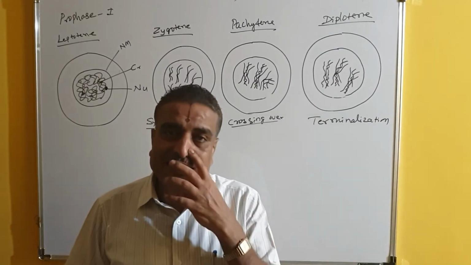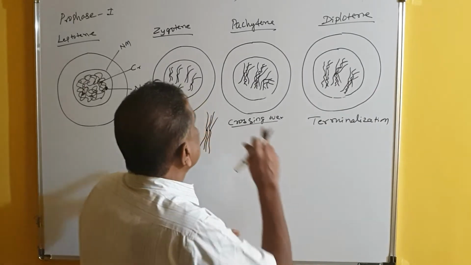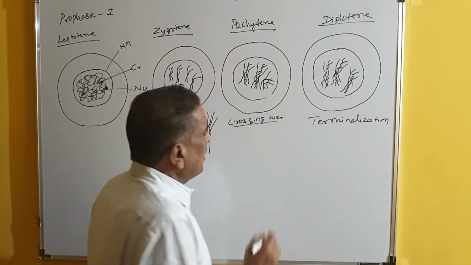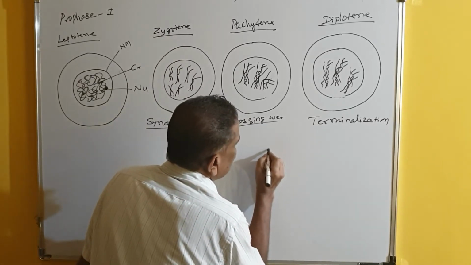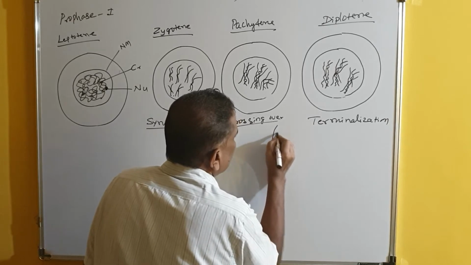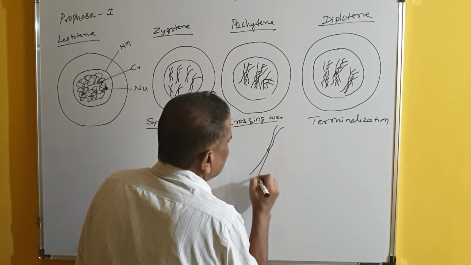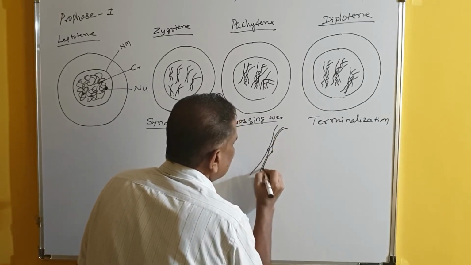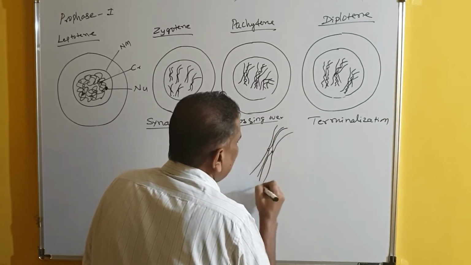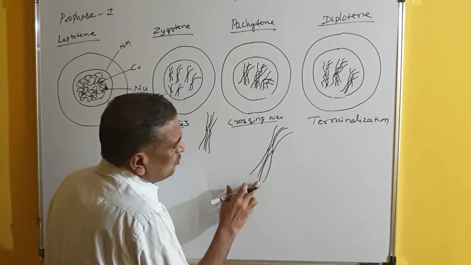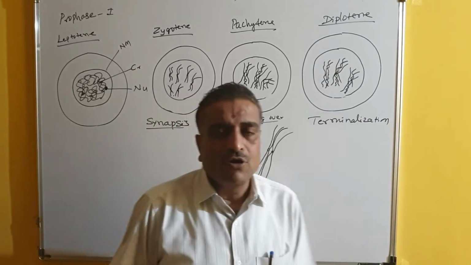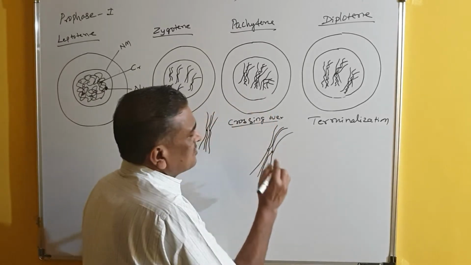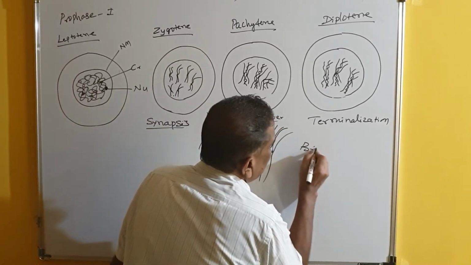Again there is condensation. In zygotene, pachytene, diplotene, there are chromosomes here. Say for example, this is one chromosome and this is another chromosome which is totally paired here. This is totally paired, and in this one you can observe 1, 2, 3, 4 chromatids, 4 arms, and this particular structure is called a bivalent.